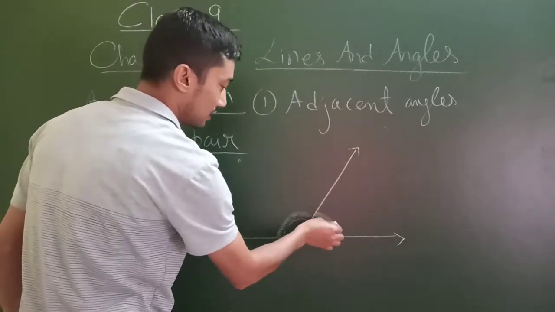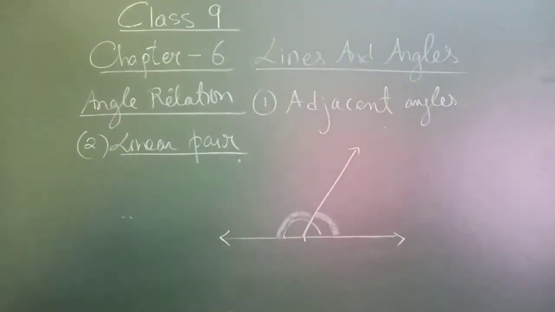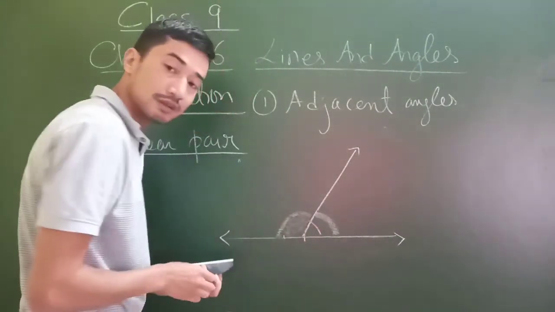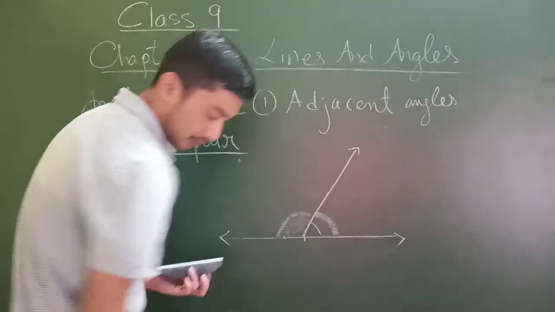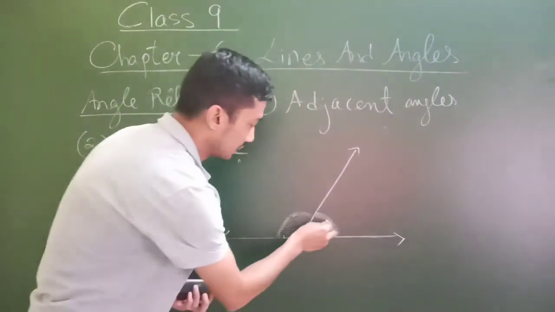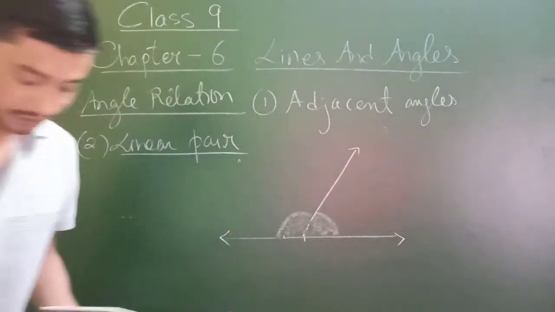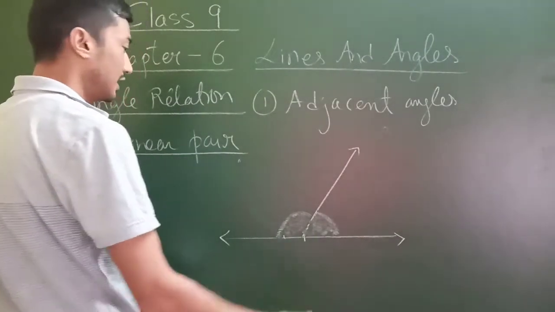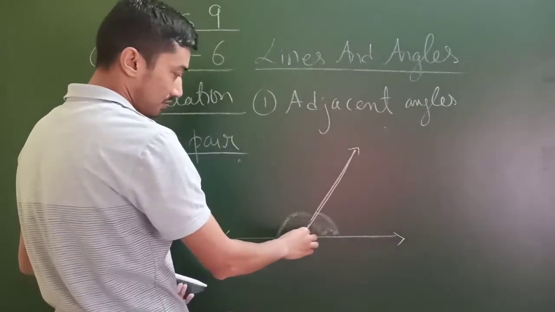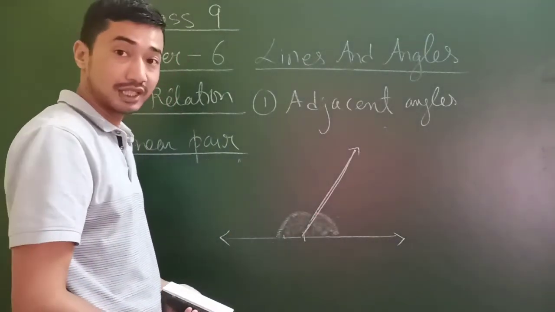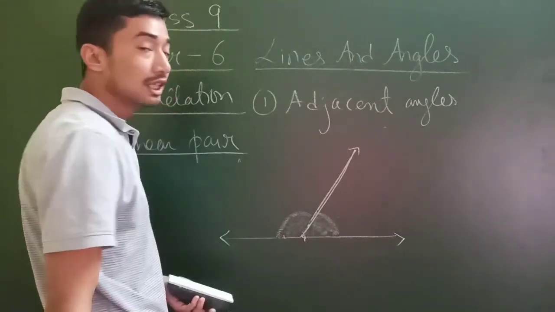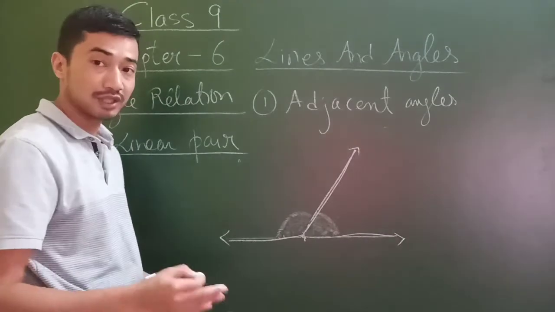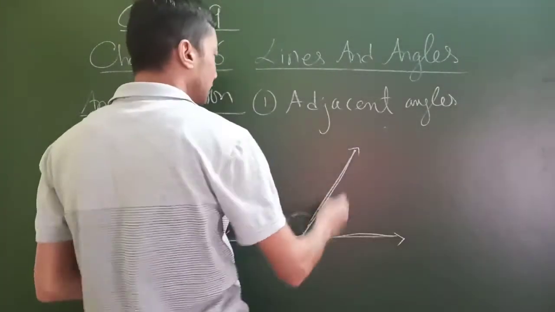This angle and this angle. So it's cut into two halves. One is this angle, and the other one is this angle. So we have two angles that are being cut. Now what you will see is the common arm, so that's why we have these adjacent angles. Adjacent angles have the same common vertex point, but two opposite rays, this ray and this ray. So we have two opposite rays.